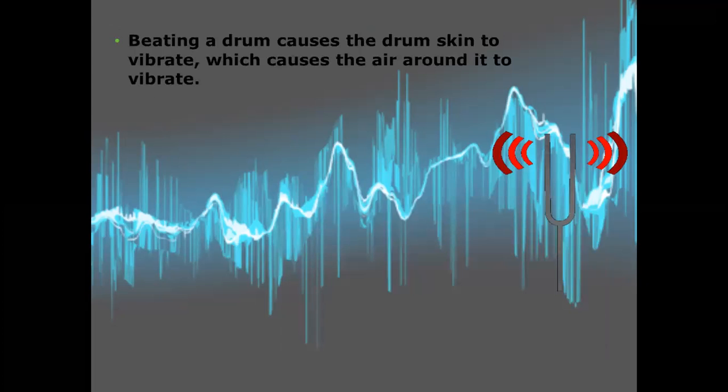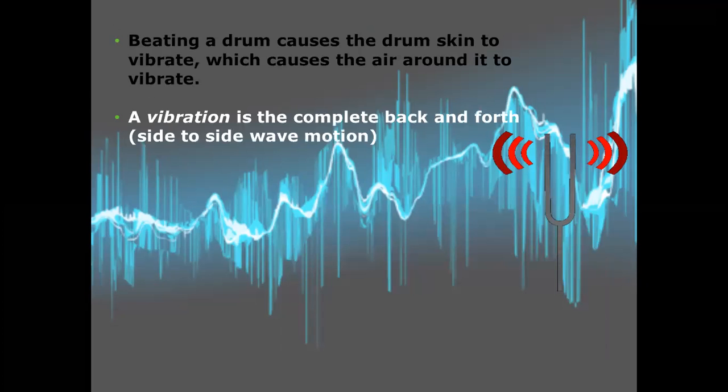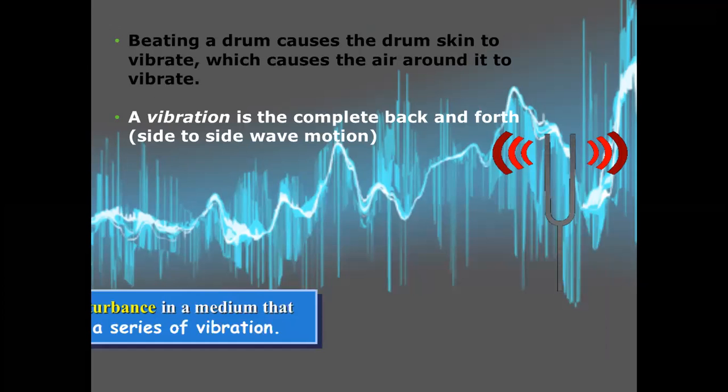When we beat the drum skin, it vibrates and it causes the air to vibrate, and those vibrations are a complete back and forth or side to side movement. It needs a side to side wave to travel through it.